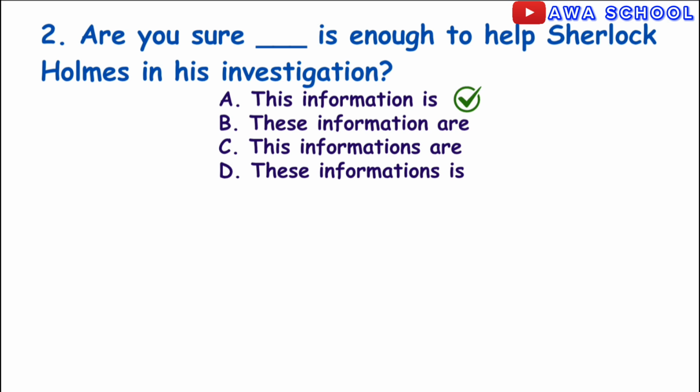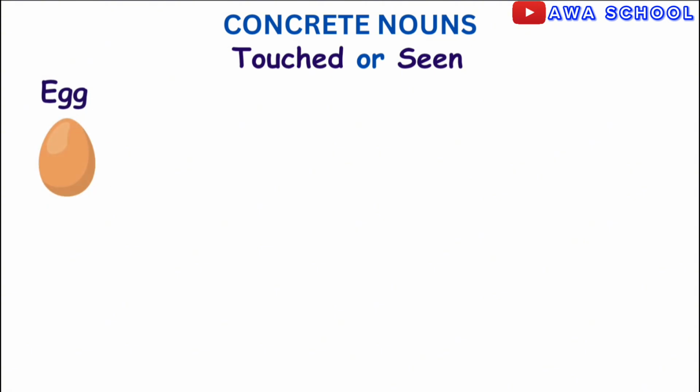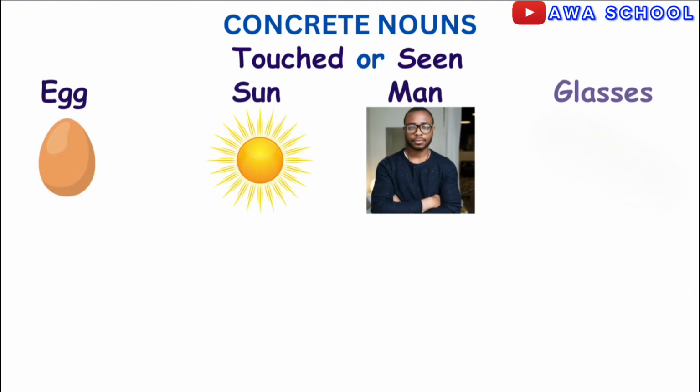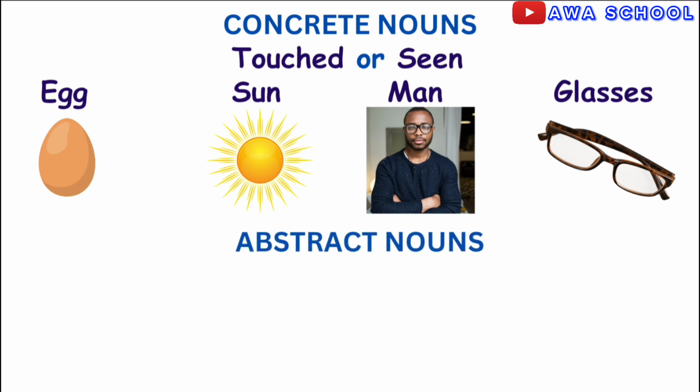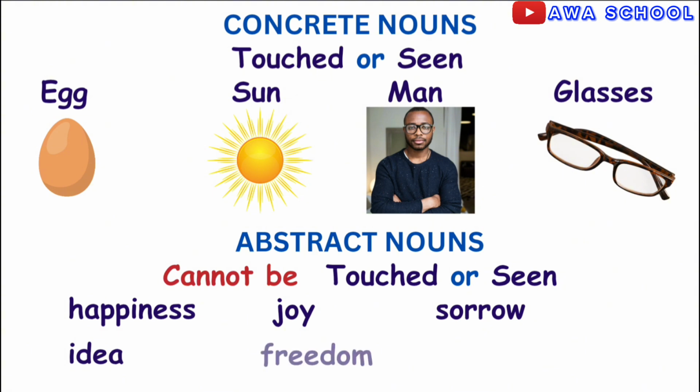Next on our list is concrete nouns. What are concrete nouns? Simple. These are nouns that can be touched or seen. For example, egg, sun, man, glasses, etc. Next is abstract nouns. What are abstract nouns? These are nouns that cannot be touched or seen. Examples: happiness, joy, sorrow, idea, freedom, etc. Exactly.